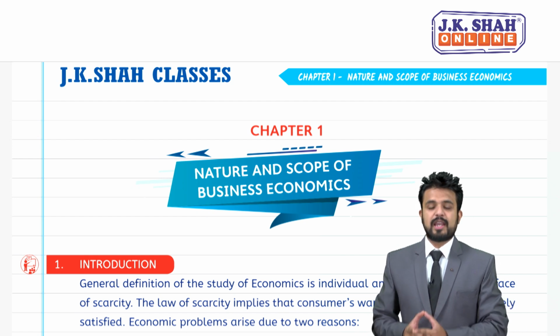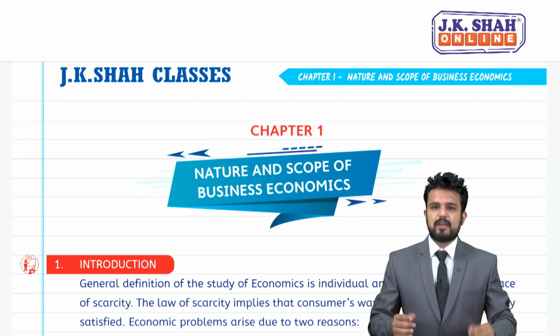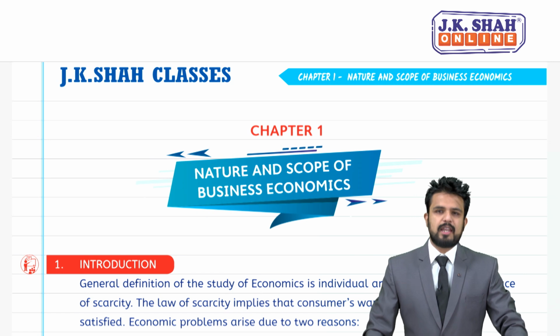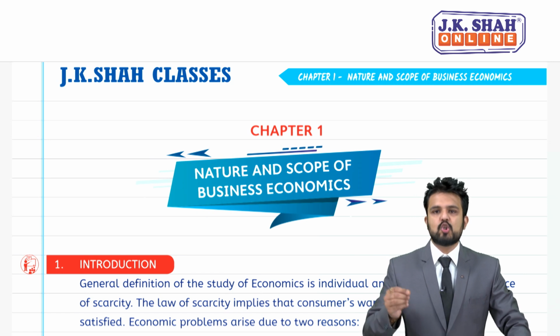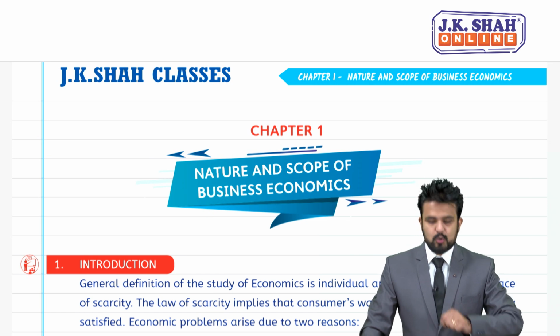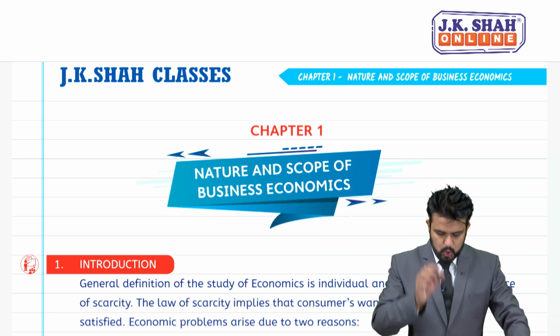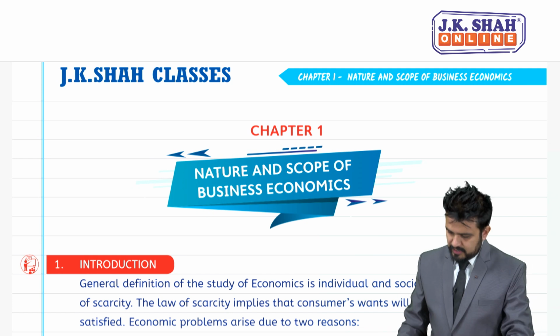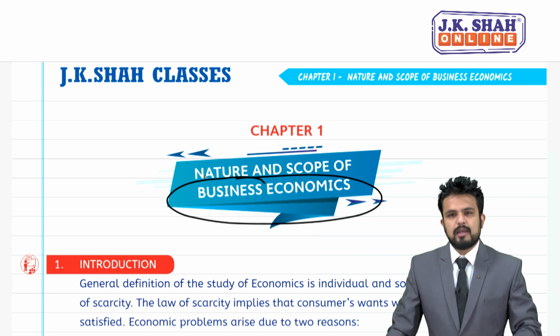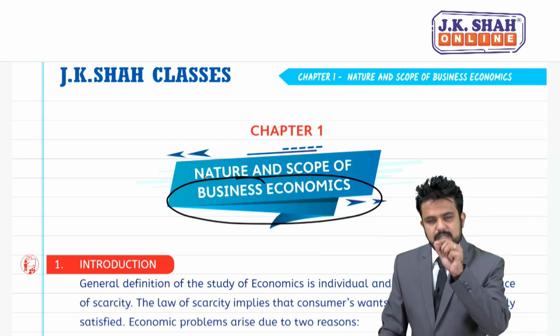So without wasting any time, let's begin with the first chapter, and you can see on screen the name of the chapter is Nature and Scope of Business Economics. Now you are able to see one word, and that word is Business Economics. Now what is this Business Economics?